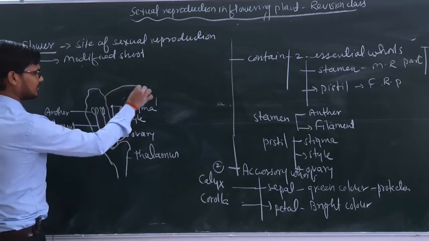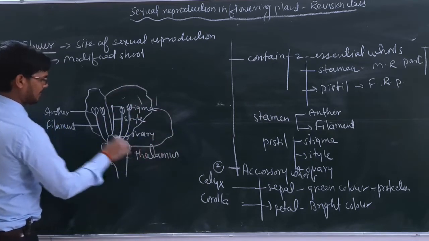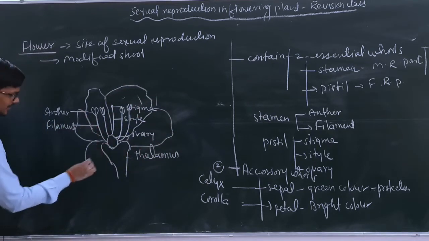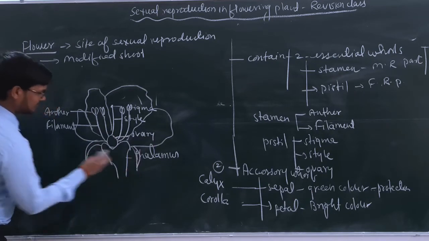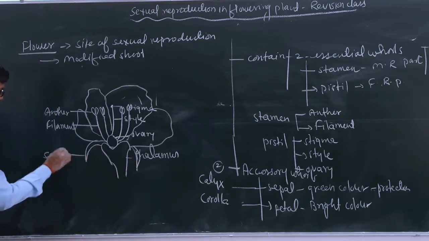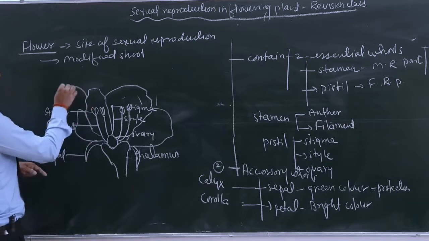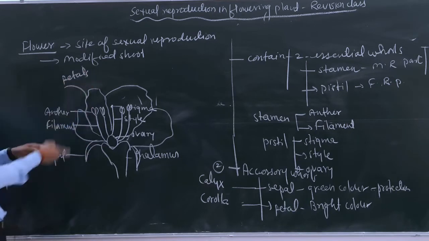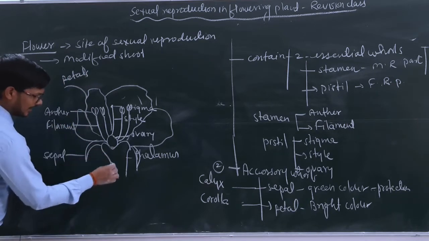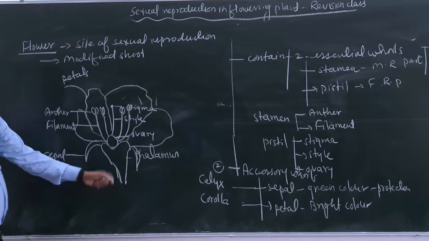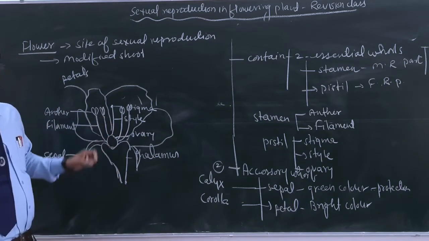Now here we will observe petals. These are the petals. We will make it here also, and there are certain sepals. Sepals are collectively known as calyx, and petals are collectively known as corolla. This is the thalamus, और नीचे की तरफ जो है बेटा ये पेडिसिल है. ठीक है. So this is a typical structure of the flower.